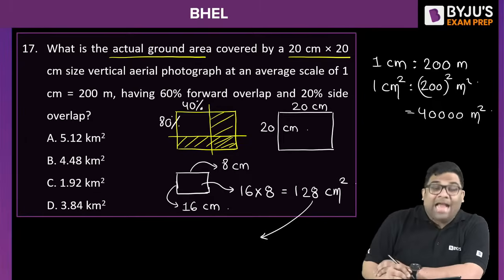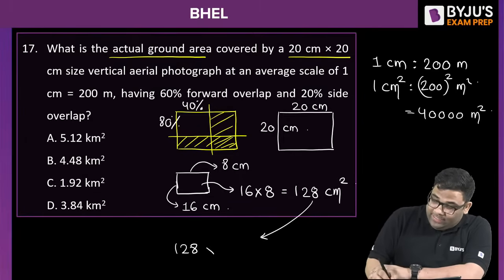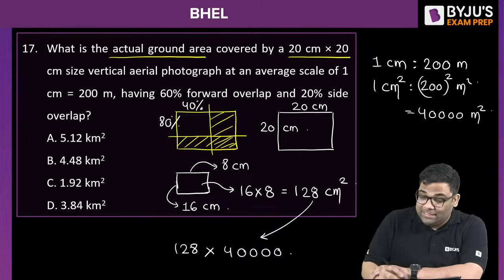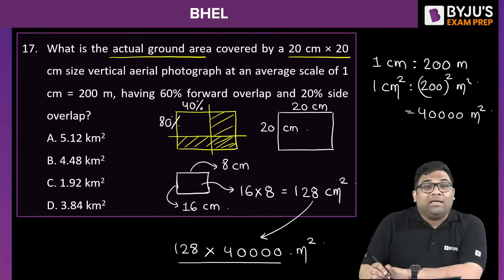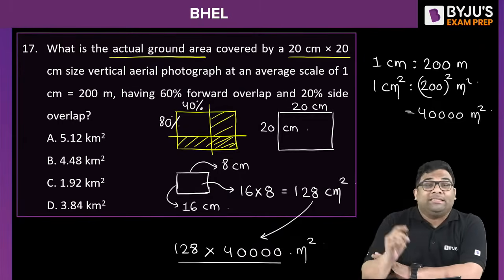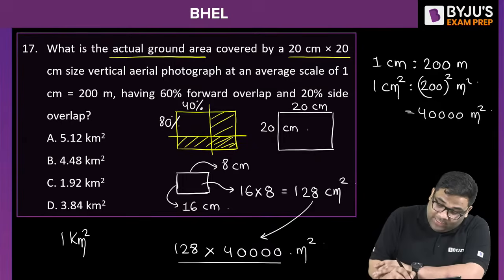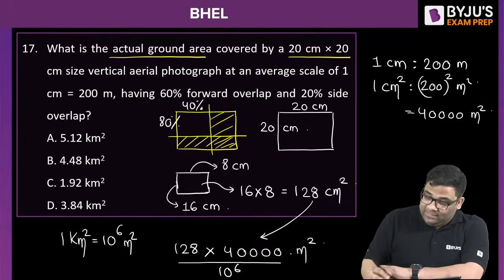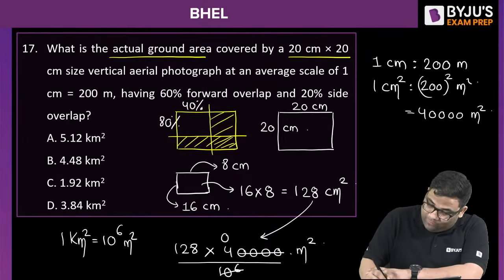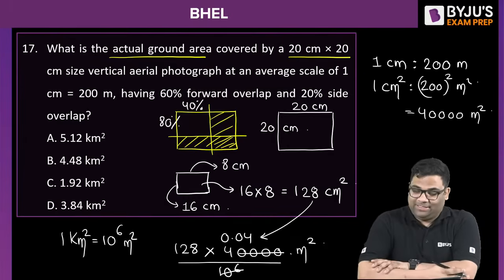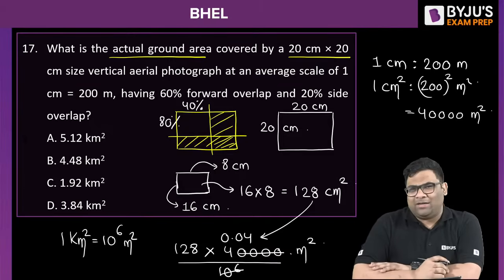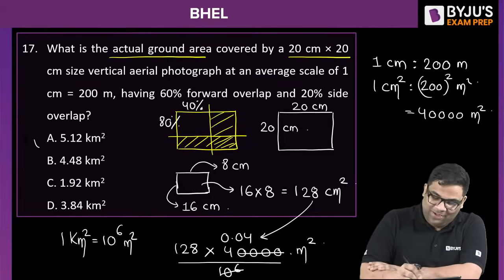So this will be in the actual ground how much? 128 into 40,000, right? And this is in meter square. The answer is asked in kilometer square. So 1 meter square is 1 by 10 to the power 6 kilometer square, right? 1 kilometer square is 10 to the power 6 meter square. So what's the final answer here? These 4 zeros will cancel. I'll get 0.04, right? 0.04 into 128. You can see it is more than 5, right? So this will be 5.12.